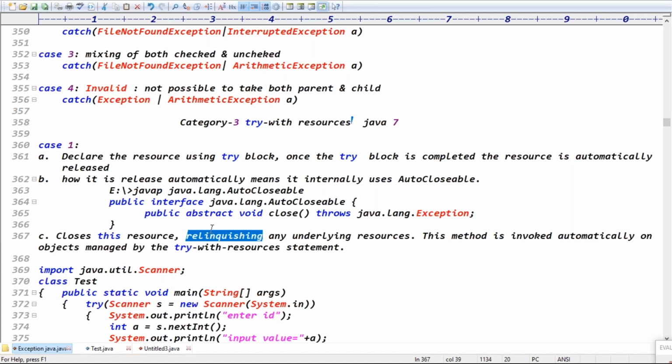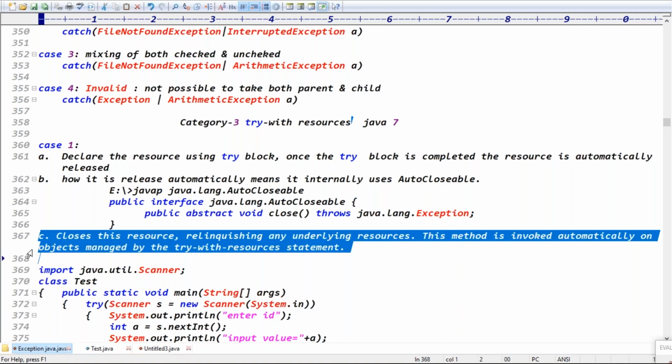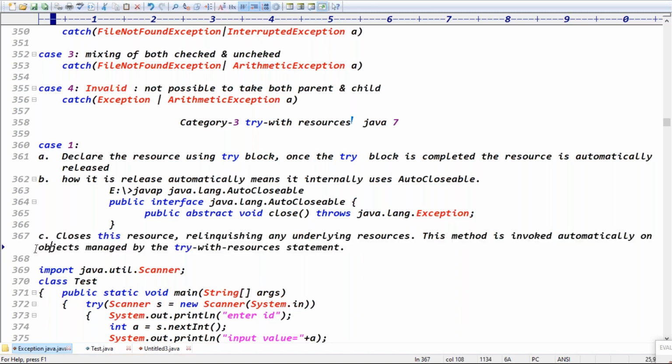Relinquishing. Relinquishing. What is the meaning of that? So you can Google. Rani is thinking. Ratan sir, if you don't know how to pronounce that, how did you write that line? And that is your question. I think Rani cannot hear us, or she is muted. Rani is busy eating, it seems.